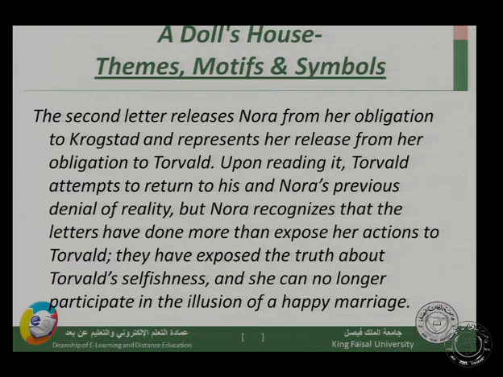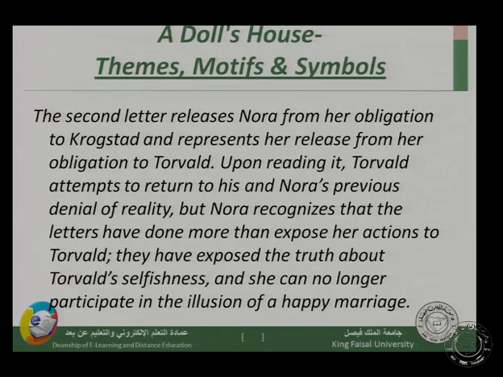The word illusion means something that is not real, something that you imagine, the imagination of a happy marriage. She does not want to act, to pretend that she is living happily in her marriage, like many husbands and many wives who are pretending that they are happy in their marriages while they are not.